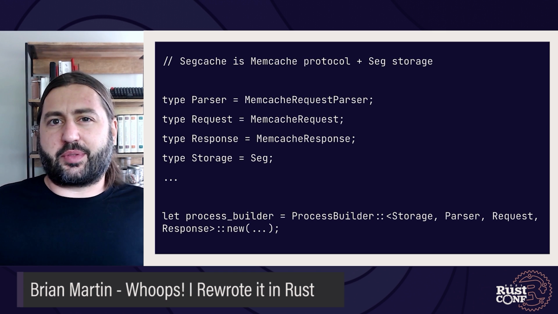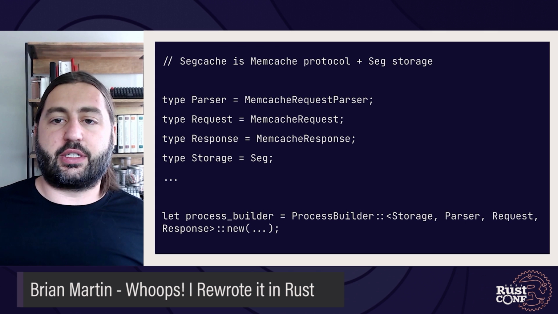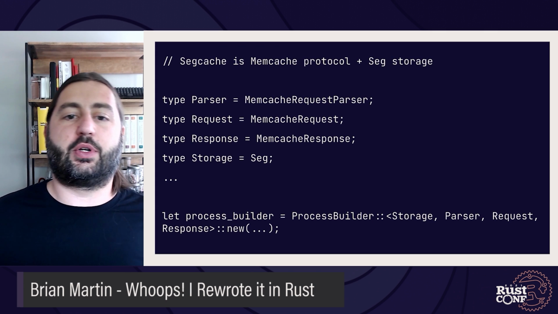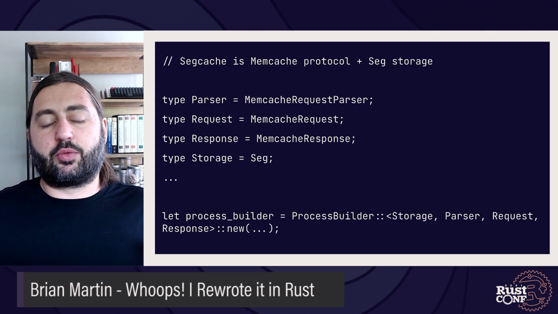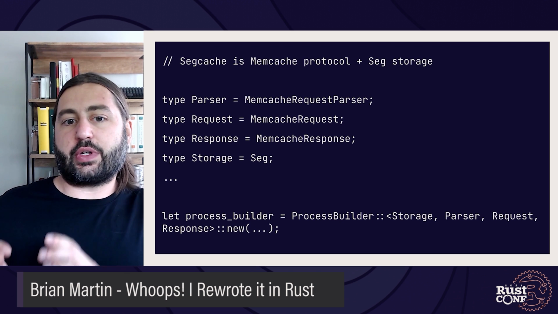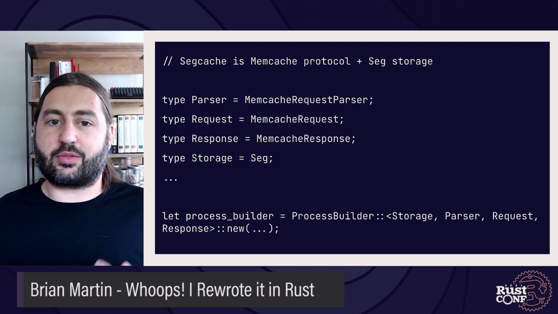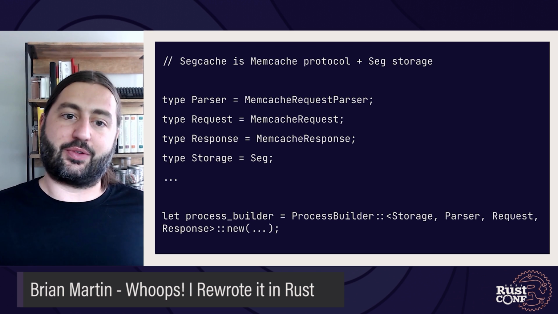And we're able to use about 200 lines of code that's a lot of boilerplate, initializing data structures and the runtime and all that stuff. But really, the code between the ping server and segcache are very similar, except they differ in terms of what storage engine they use and what protocol they use.